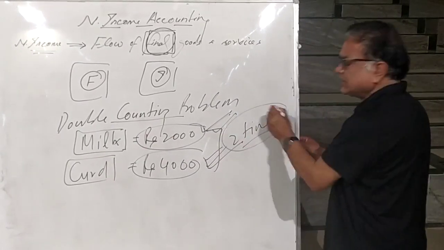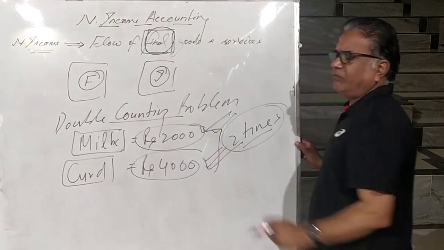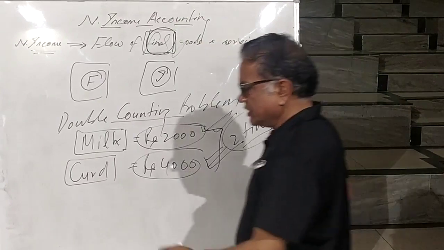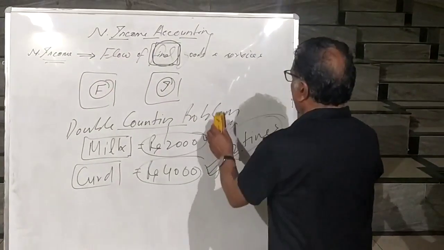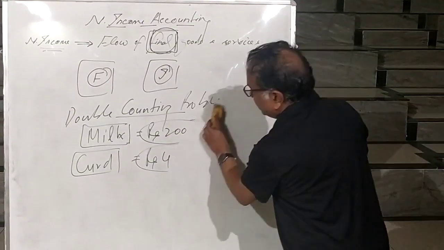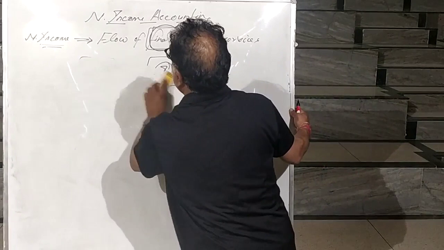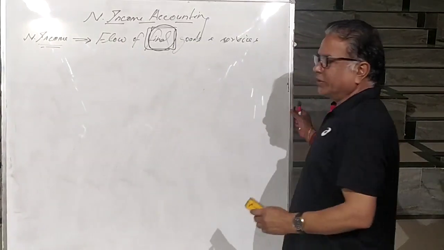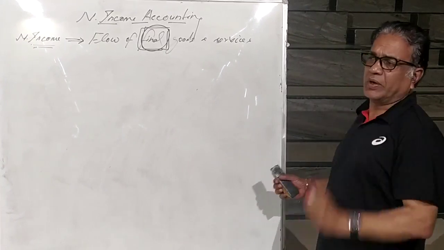So to avoid this problem of double counting, we only include the value of final goods and services. So if the question is, why in national income we include the value of final goods and services, the answer is to avoid double counting problem. So that the value of an item should be included once only.